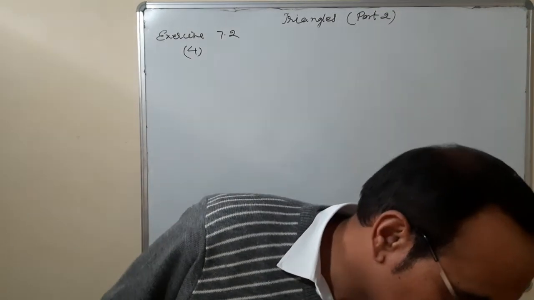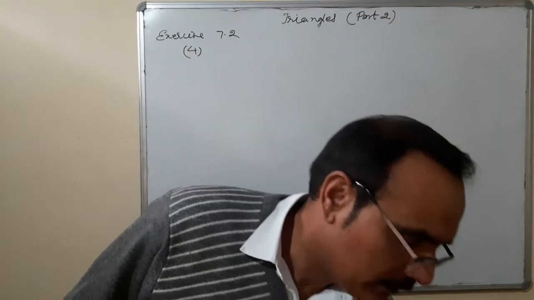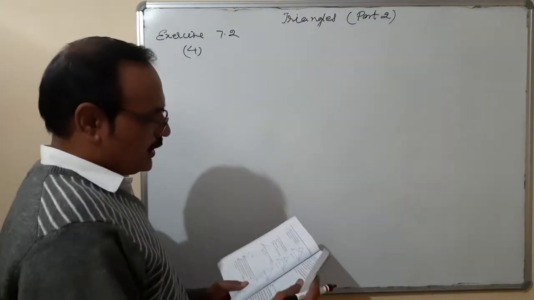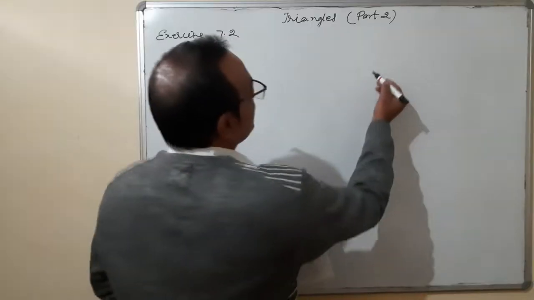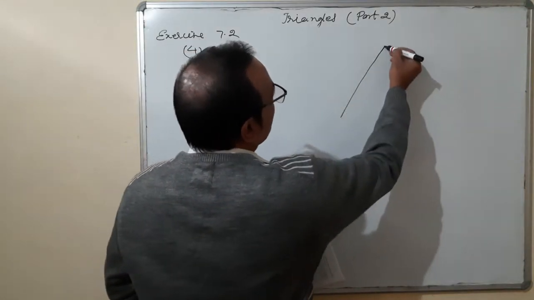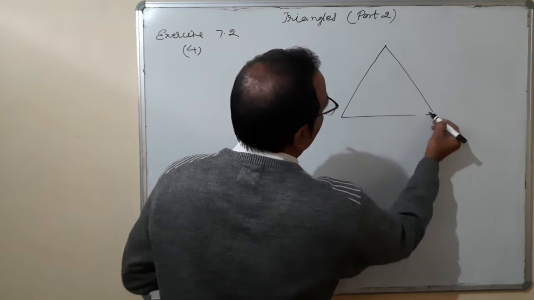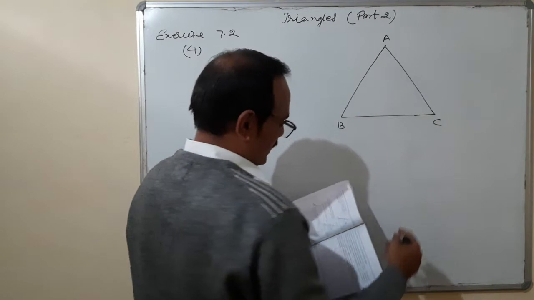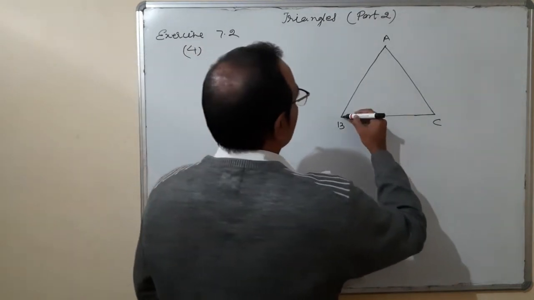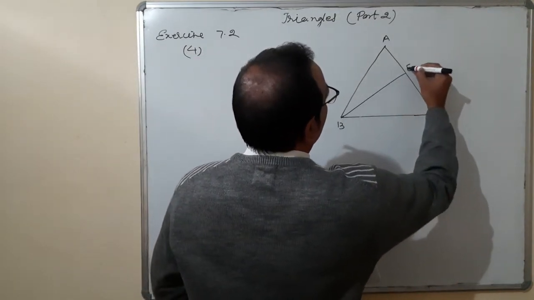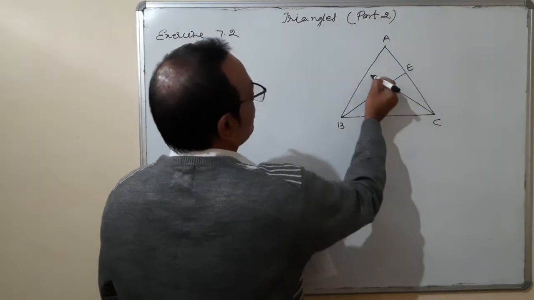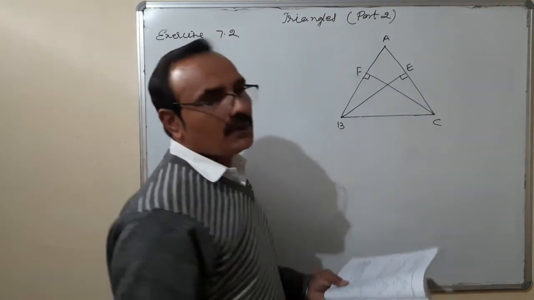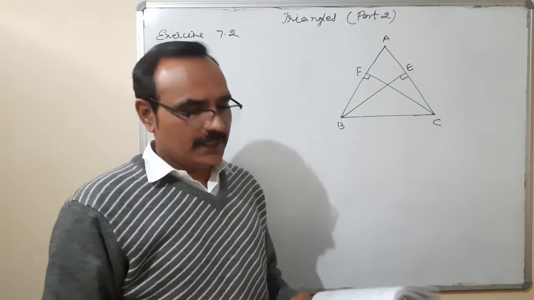Fourth question is, ABC is a triangle in which BE and CF are altitudes. What is the meaning of altitude? They are falling on the opposite side at 90 degrees.